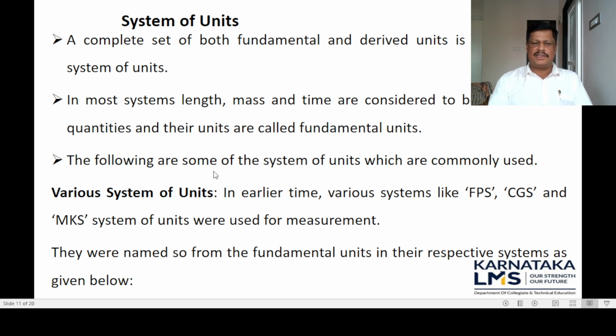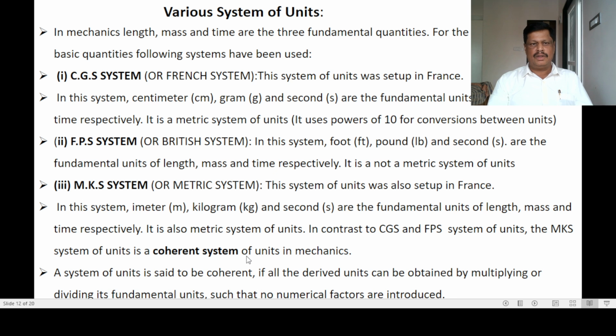The following are some of the system of units which are commonly used. So then what are the various system of units? In earlier time, various system of units like CGS, FPS and MKS system of units were used for the measurement of physical quantities. They were named so from the fundamental units in the respective system. So in various system of units, there are 4 different system of units.